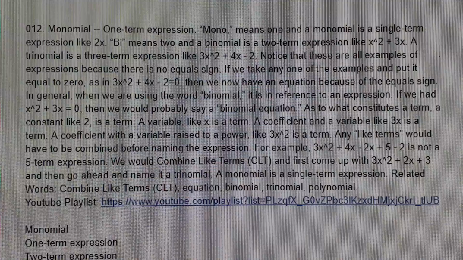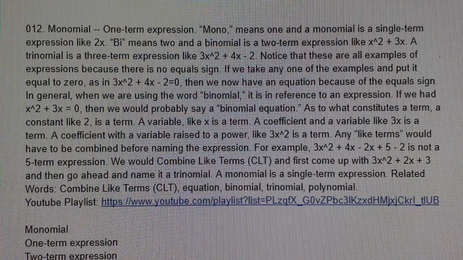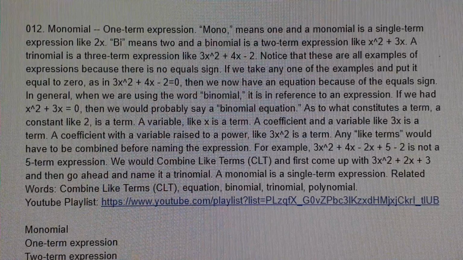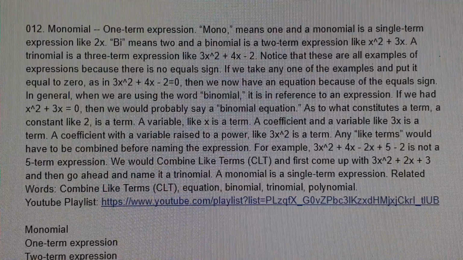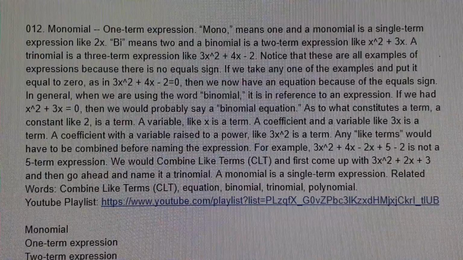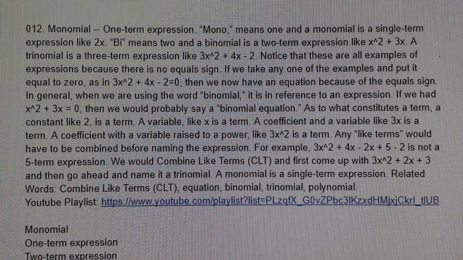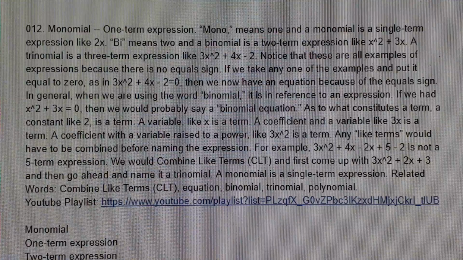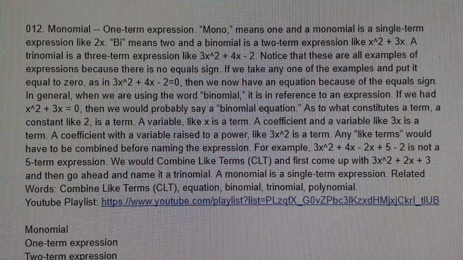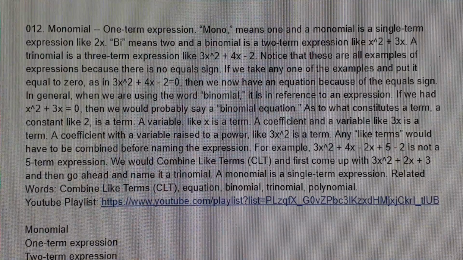If we take any one of the examples and put it equal to 0, as in 3x squared plus 4x minus 2 equals 0, then we now have an equation because of the equals sign. In general, when we are using the word "binomial," it is in reference to an expression. If we had x squared plus 3x equals 0, then we would probably say a "binomial equation."